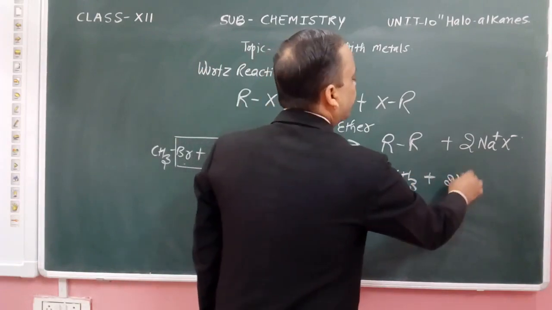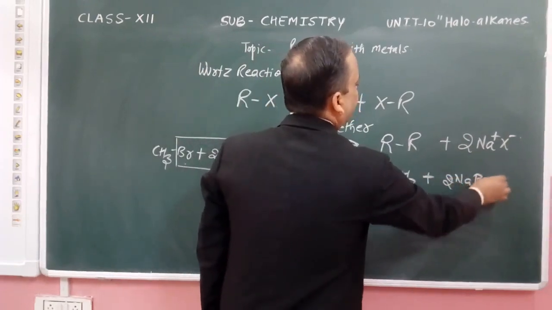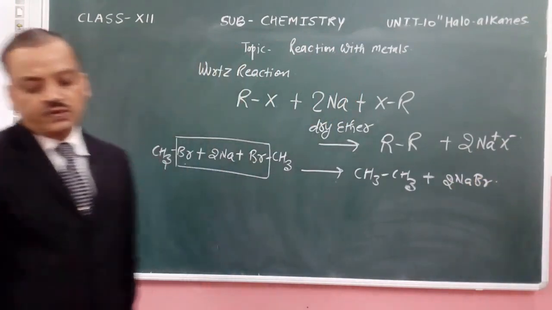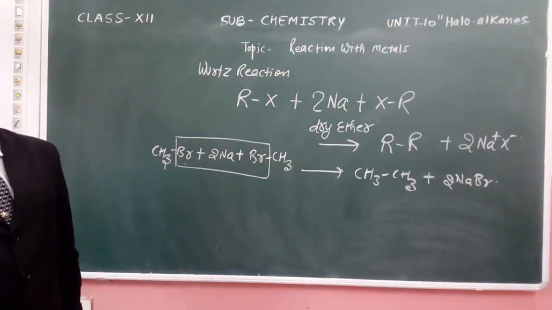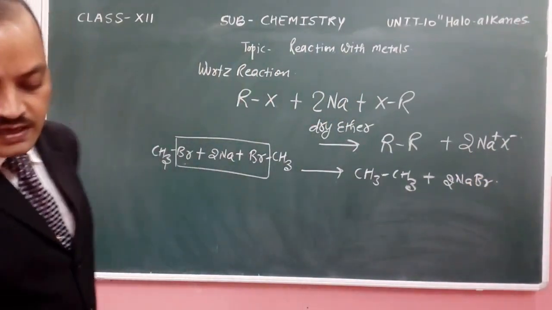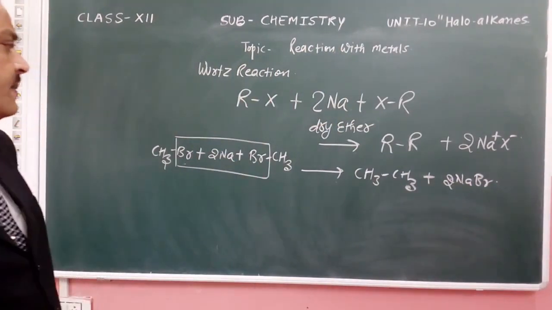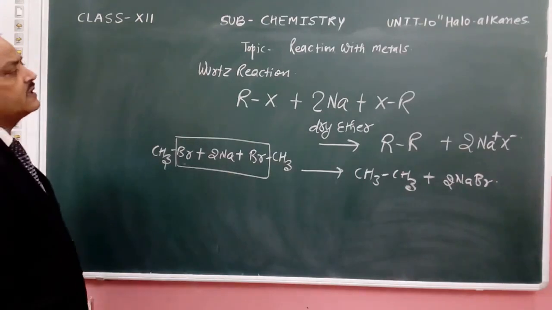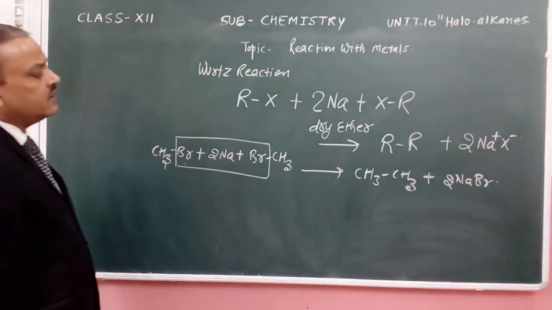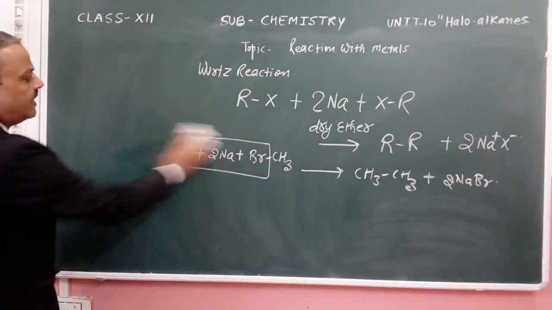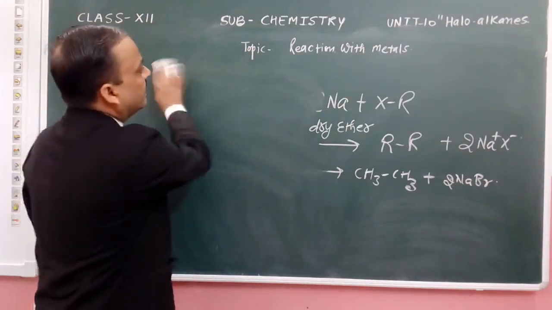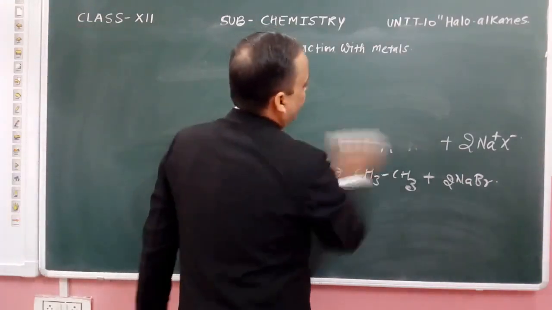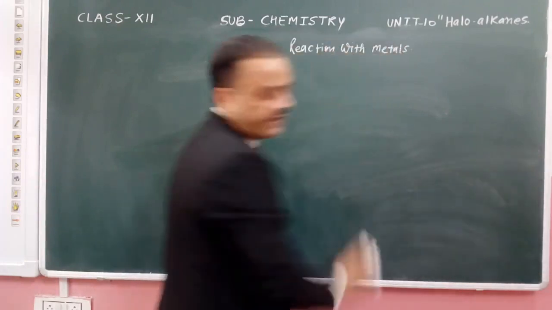The product we are getting in this reaction with the metals is known as the Wurtz reaction.